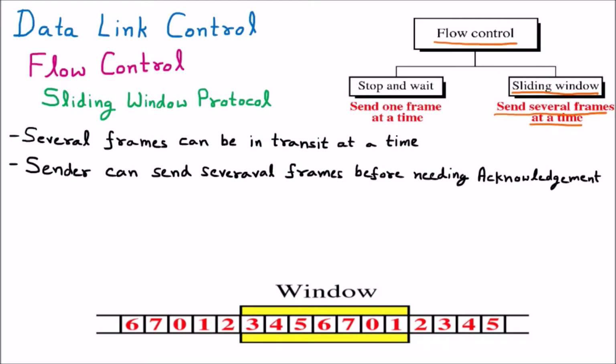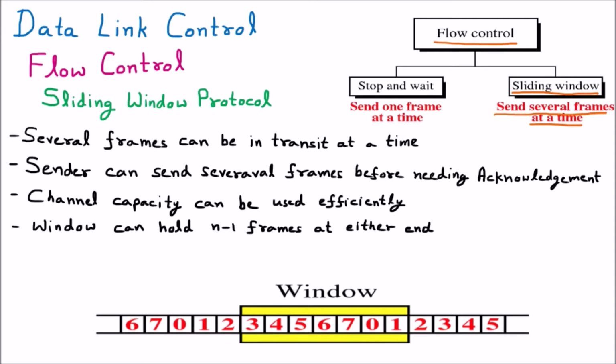In stop and wait we send and wait for the acknowledgement, but in the sliding window we send packets and we are not waiting for the acknowledgement. Or we can say that in the sliding window protocol, the channel capacity can be used very efficiently, because we are not waiting for the acknowledgement, we are sending the packets. That's why the channel capacity is properly utilized. One more thing about the sliding window protocol is that the window can hold n-1 frames at either end. Either end means at the sender side or receiver side; both ways the window can hold n-1 frames.